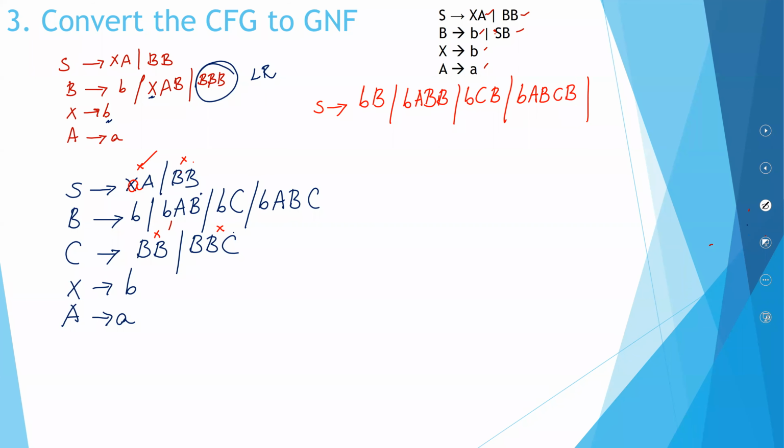And then my X is B, isn't it? So this will be a B. BA, the first term, which I forgot to write in the beginning. So now look here, everything satisfies Greibach normal form. Everything satisfies Greibach normal form.